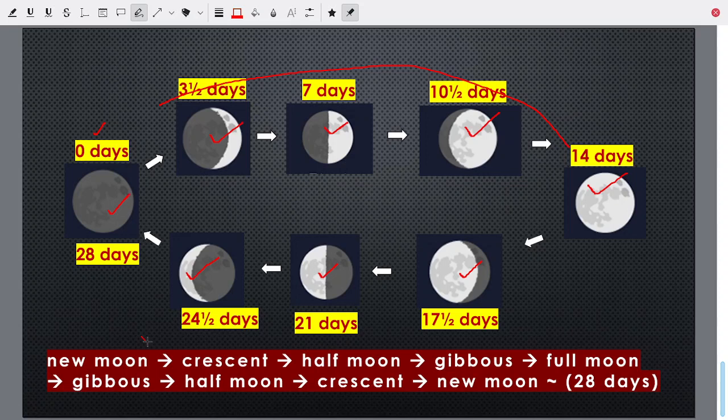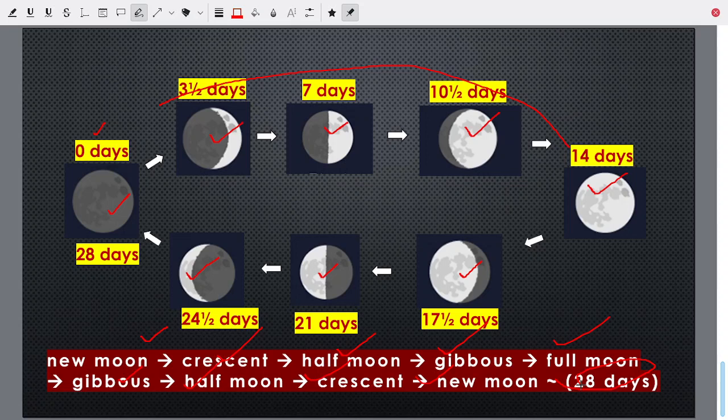So we see new moon, then crescent, then half moon, then gibbous, then full moon. This is waxing or increasing in size, then decreasing in size: gibbous, half moon, crescent, new moon, the total cycle being 28 days, or what we call a lunar month.